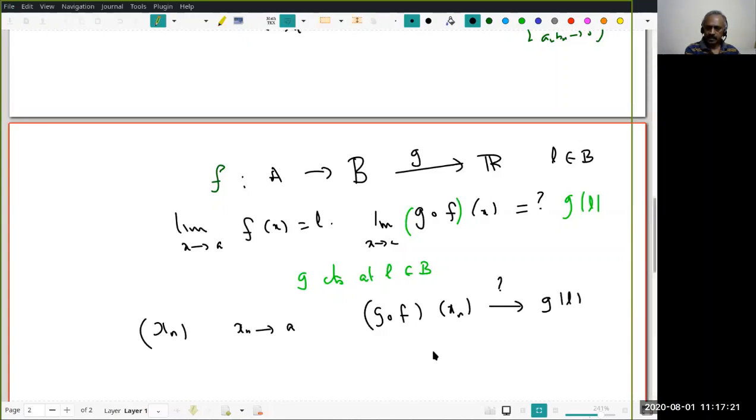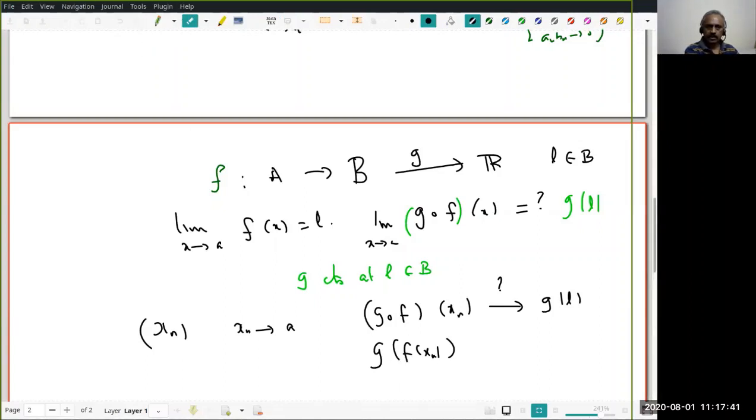Now, notice that the limit of f(x) as x tends to A is L. Therefore, f of xn will converge to L. Therefore, this is g of f of xn.